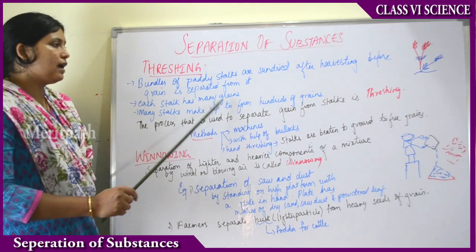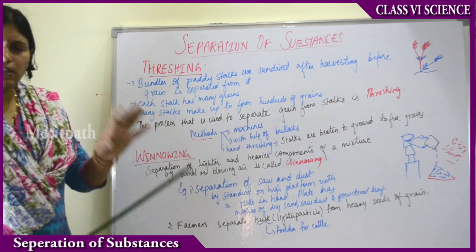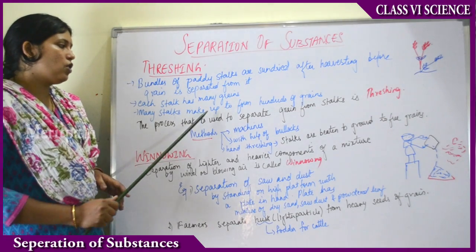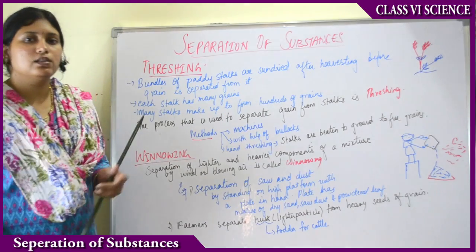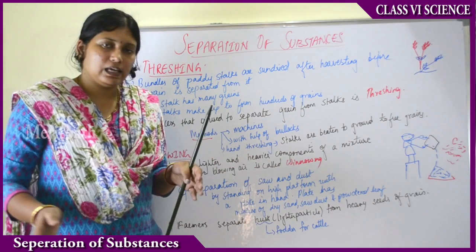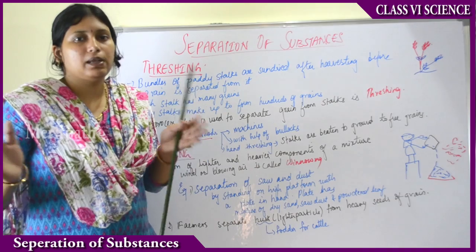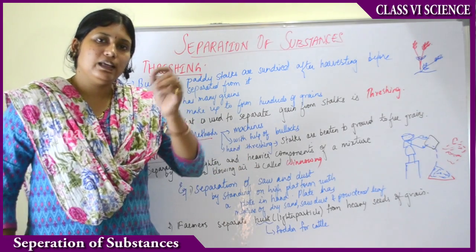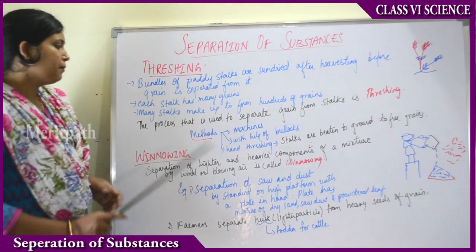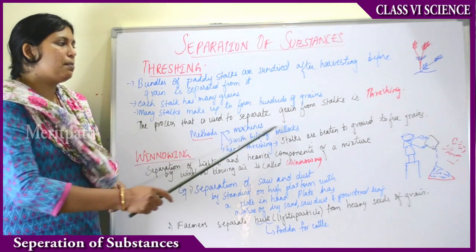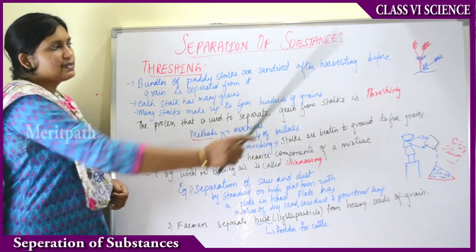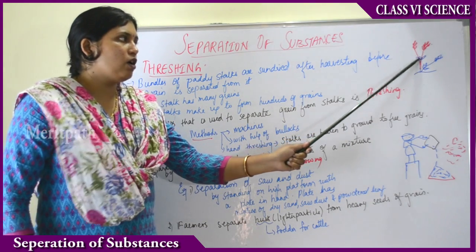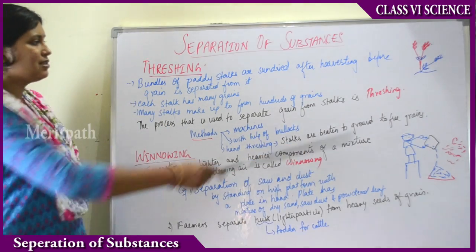So each stalk has many grains. One plant has many stalks and each stalk has many grains, right? And many stalks make up to form hundreds of grains. In a field, suppose in an acre, many grains will be there, many stalks will be there, all together forming hundreds of grains. So separating each grain is very difficult, right? The process which is used to separate grains from the stalks is known as threshing. The process of separation of grains from these stalks or stems or branches is known as threshing.